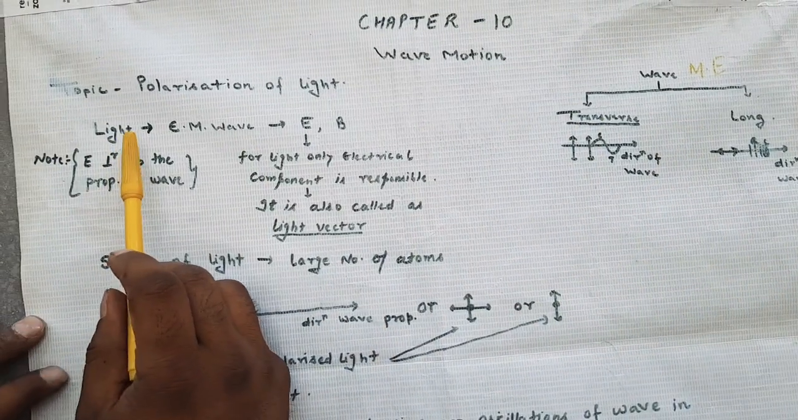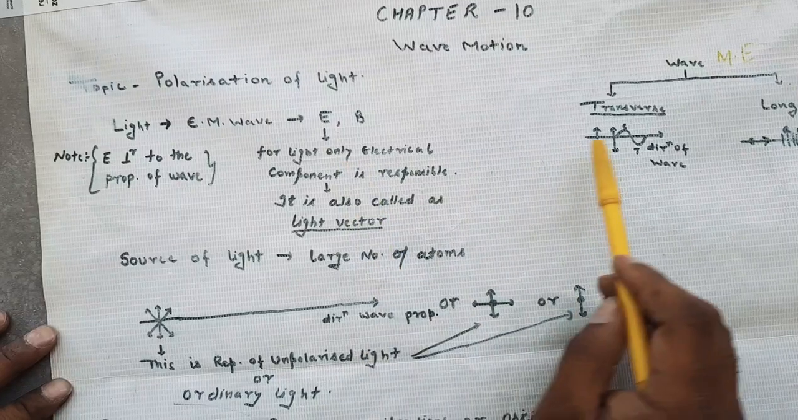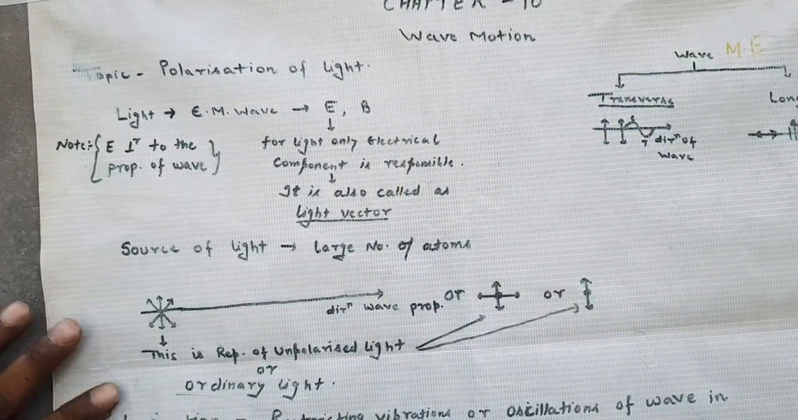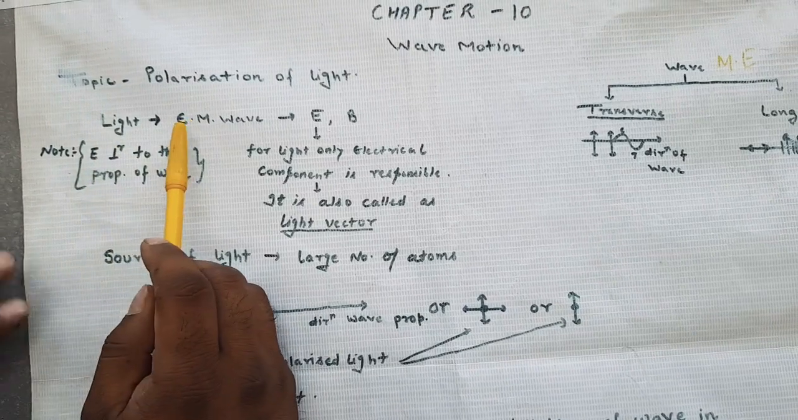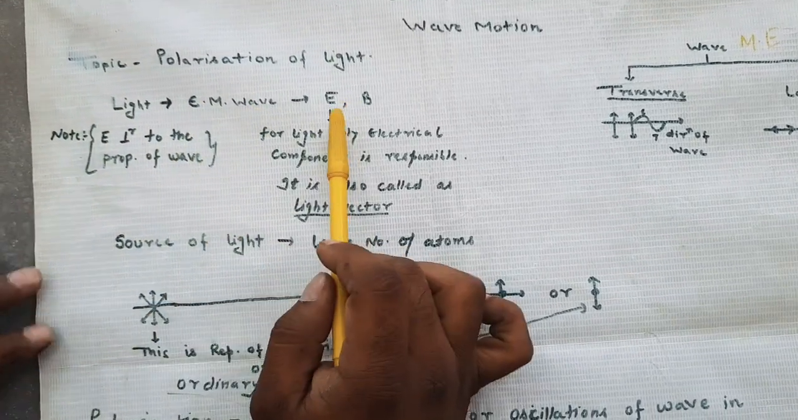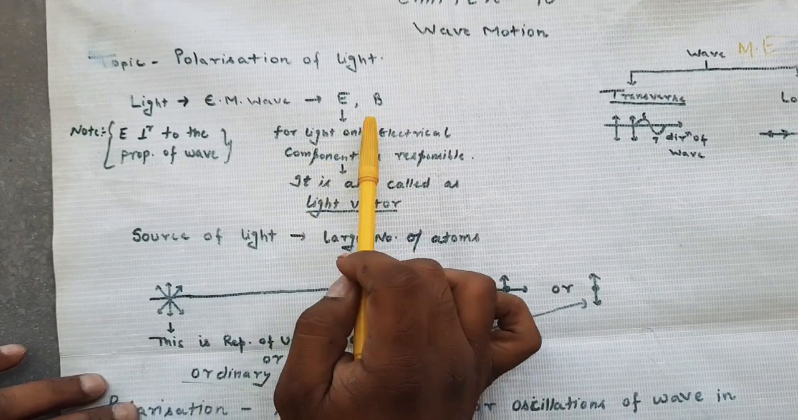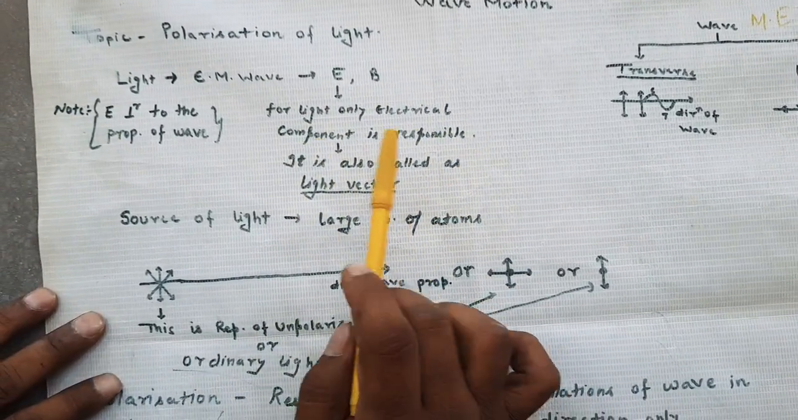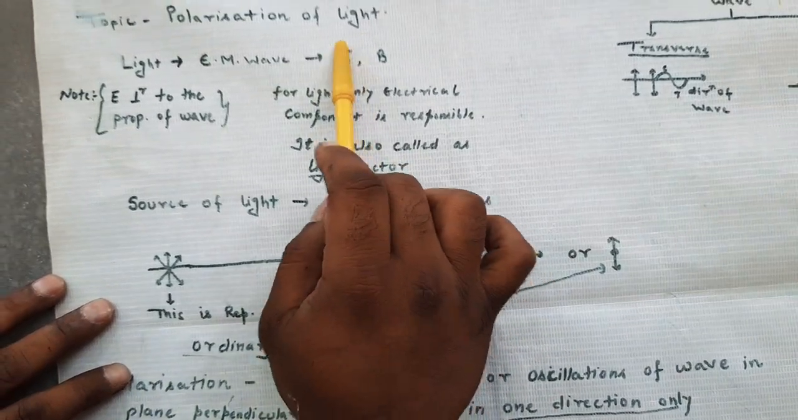Now we will move on to the polarization of light, with the help of which we are proving the transverse nature of light. Now what is the meaning of light? Light is an electromagnetic wave. In an electromagnetic wave, there is an electrical and a magnetic component. For light, only the electrical component is responsible. It is also known as the light vector. So we will deal only with the electrical component.